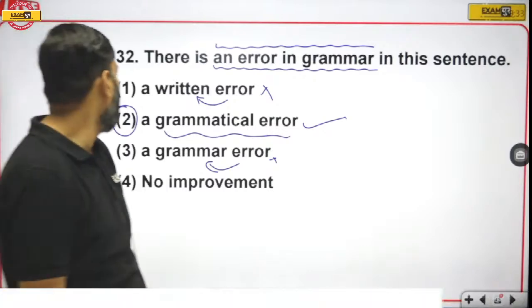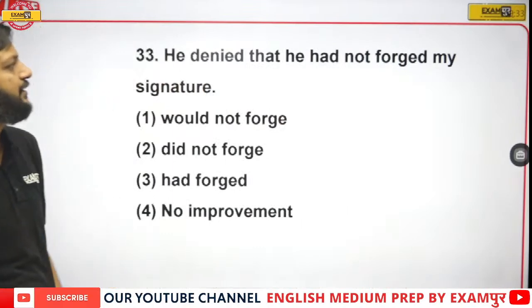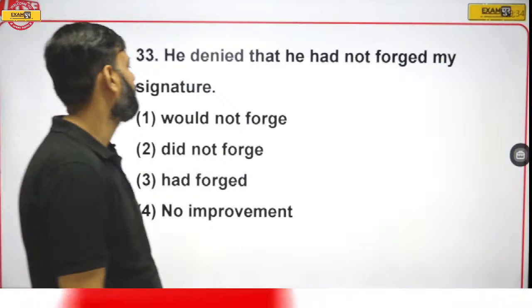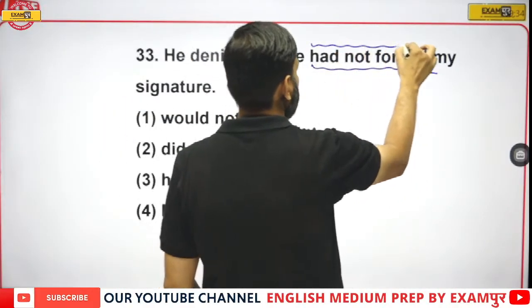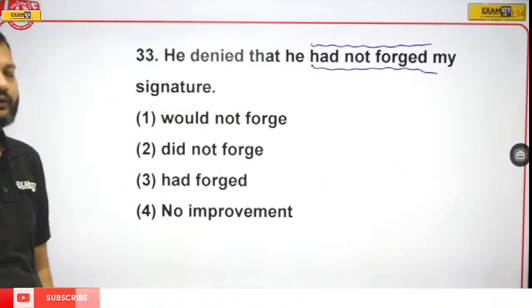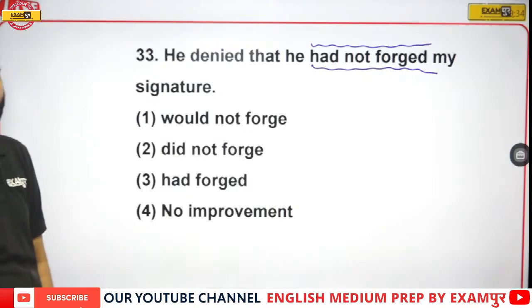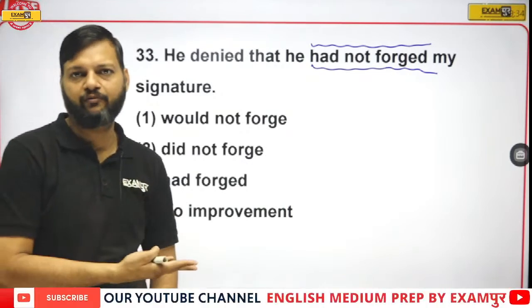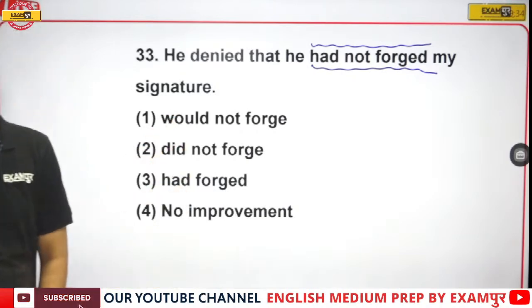Now, question number 33. "He denied that he had not forged my signature." So, "had not forged" is the underlined portion. You have to tell whether it is correct or wrong. If it is correct, choose no improvement. If it is wrong, you can choose any of the 3 given options.